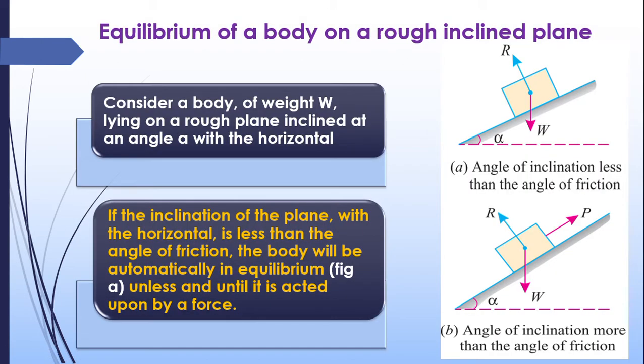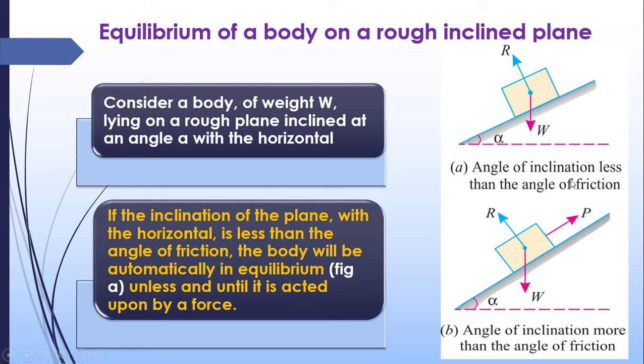Now we have discussed the object placed on a horizontal plane. But another case is an object placed on a rough inclined plane. In that case, we have to consider many other forces. So here you can see this is an inclined plane. The first force acting on this is the weight of the body, and there is a reaction of the plane, that is R, and there is a frictional force also. This is the case in which the angle of inclination is less than the angle of friction. That is, the body is not moving here. It is in equilibrium.